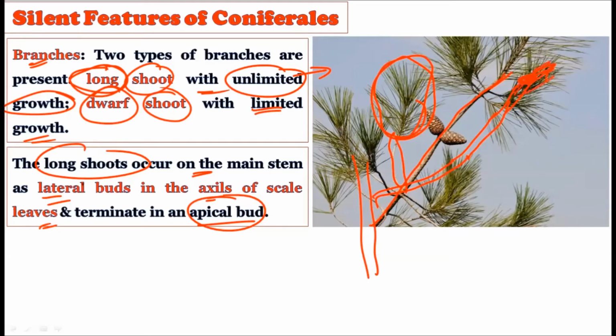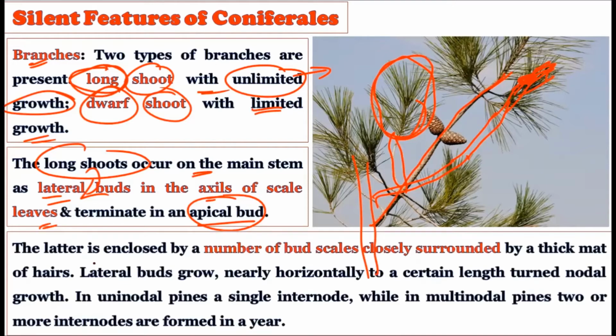So whatever long shoots are there, they are coming from the main axis. Whatever the main stem is there, from this main stem the lateral growth is there, and this lateral growth has the apical bud, and that is why they are the long shoots, because they show growth up to unlimited time, right?